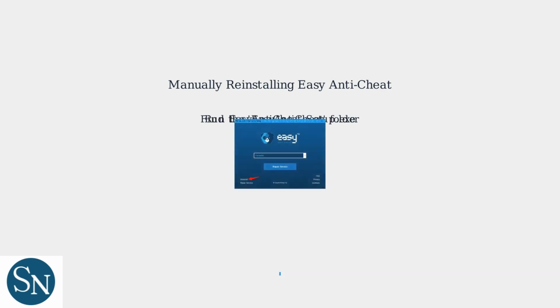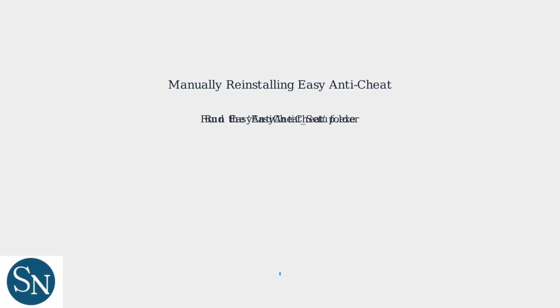Inside the folder, locate and run the Easy Anti-Cheat setup.exe file or similar executable. This will open the setup window. In the setup window, choose Uninstall first to remove any corrupted components, then select Install to perform a clean installation. This process replaces potentially corrupted files and resets Easy Anti-Cheat's configuration, ensuring proper functionality.